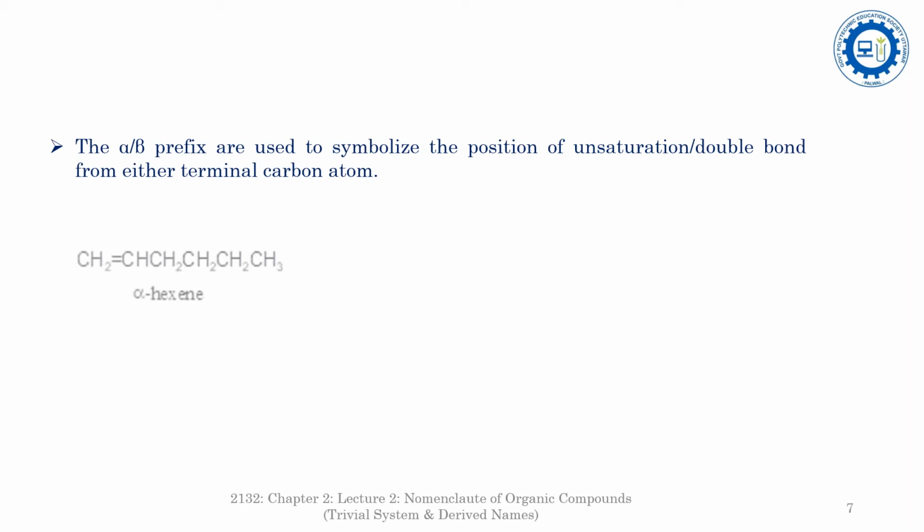See the example, alpha hexene. In this case, it is a 6 carbon chain which is unsaturated by one double bond, and the double bond is present at the terminus carbon atom, so it is at the alpha position, or we can say it is the first position from the terminus carbon atom.